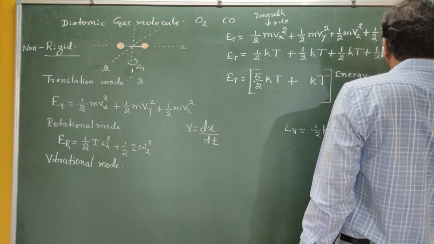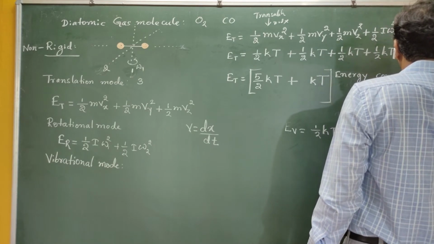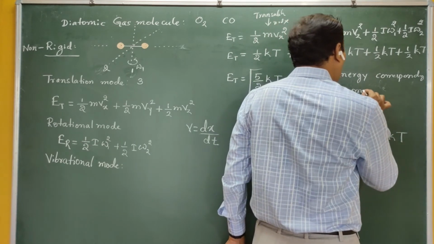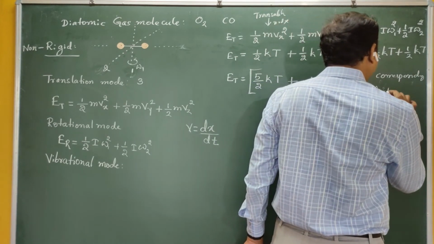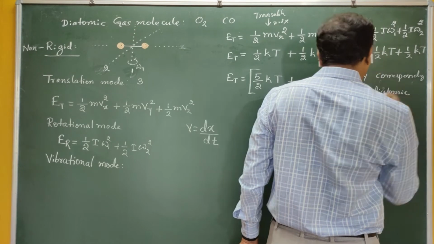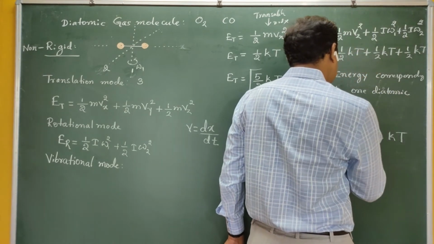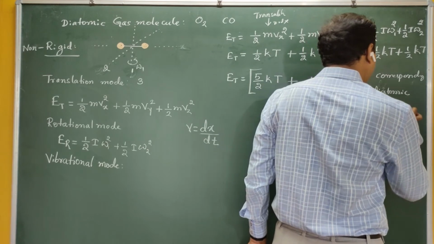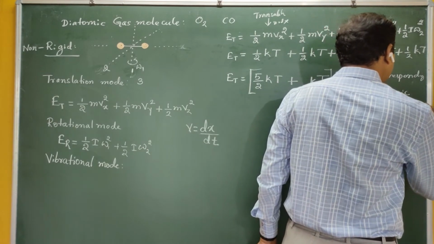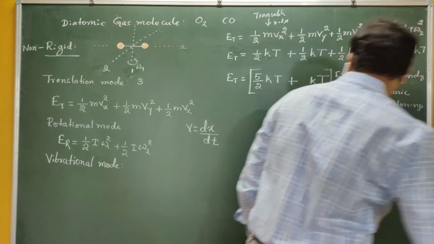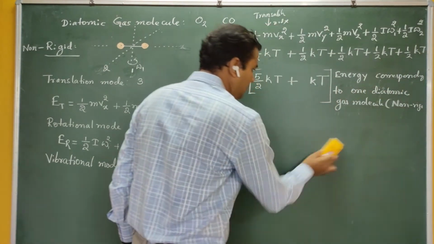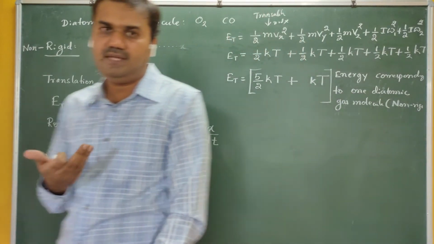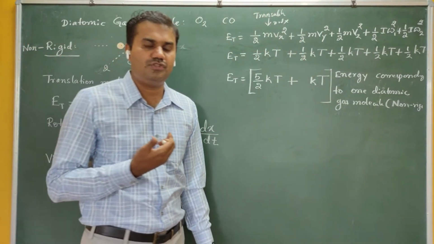This is the energy corresponding to one diatomic gas molecule, if it is non-rigid. Are you getting me? Next step. So what is our intention? Our intention is to find gamma, that is Cp by Cv, the molar specific heat at constant volume.